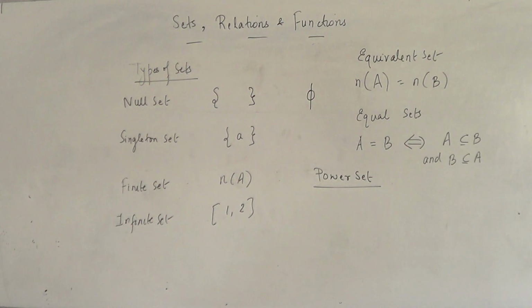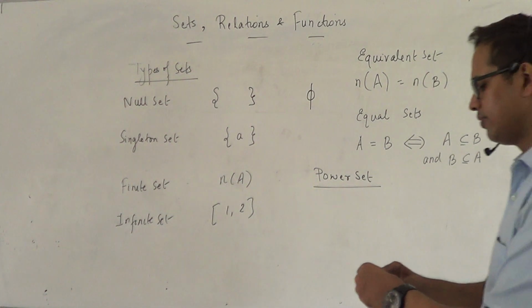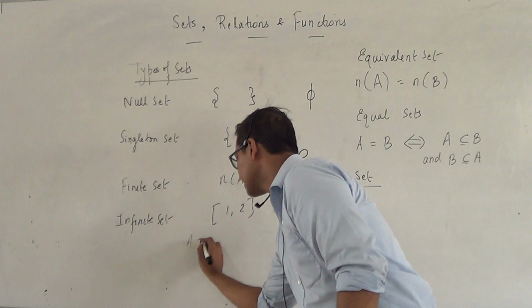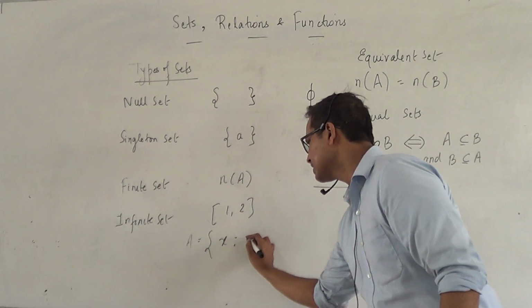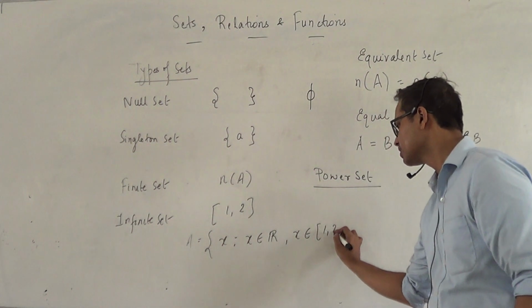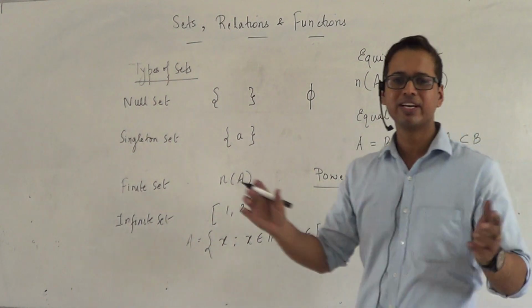I should not write it exactly like this; I'll tell you how to write it. The interval between 1 and 2, both included. If I say a set A contains x such that x is a real number and x belongs to this interval, it will be an infinitely big set.